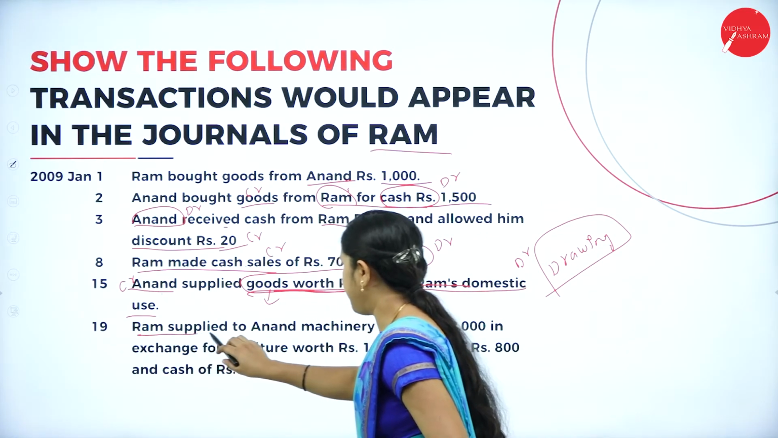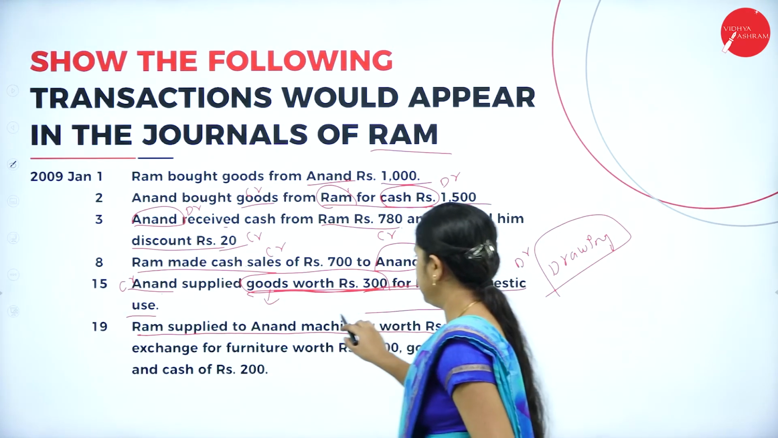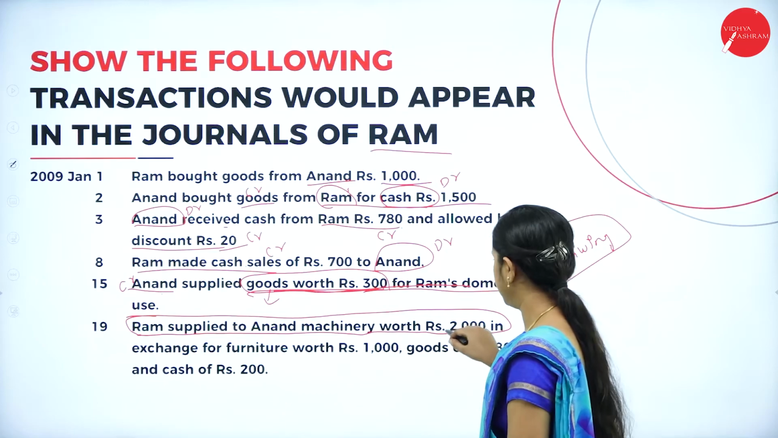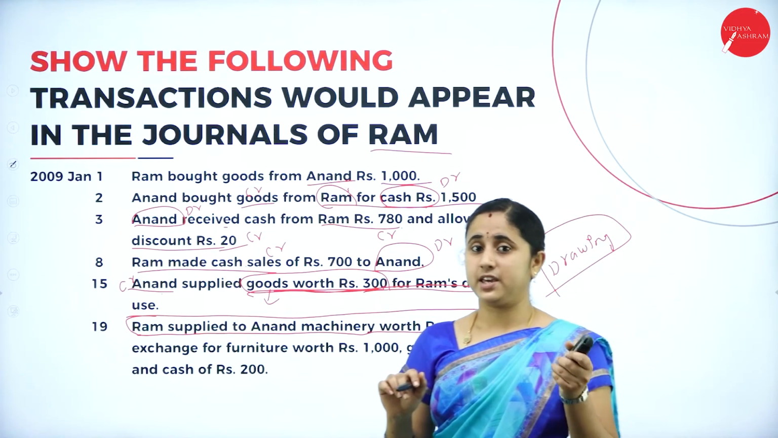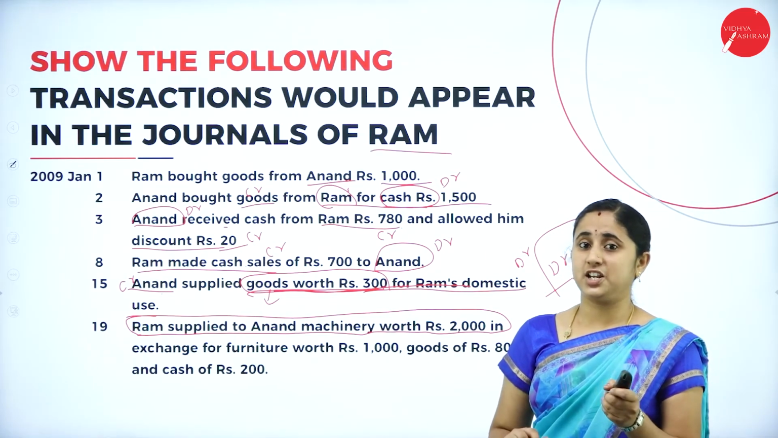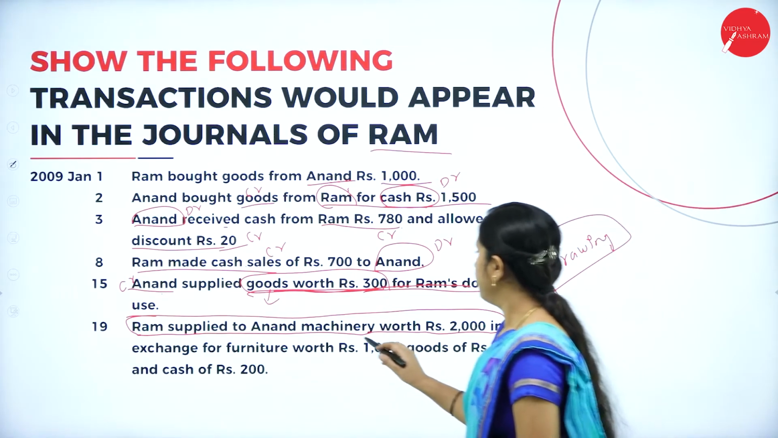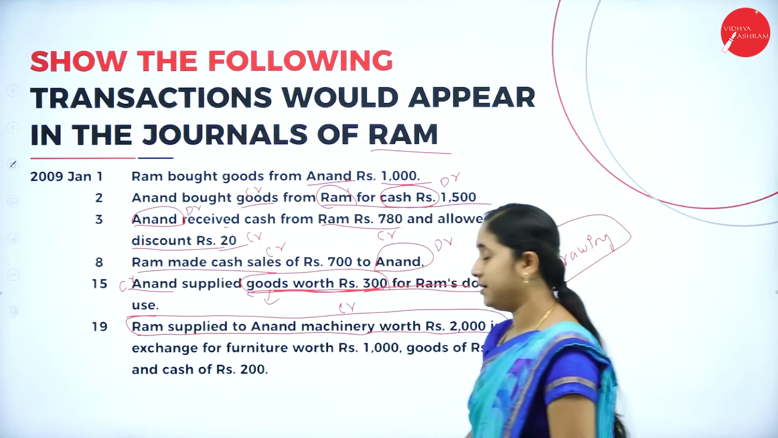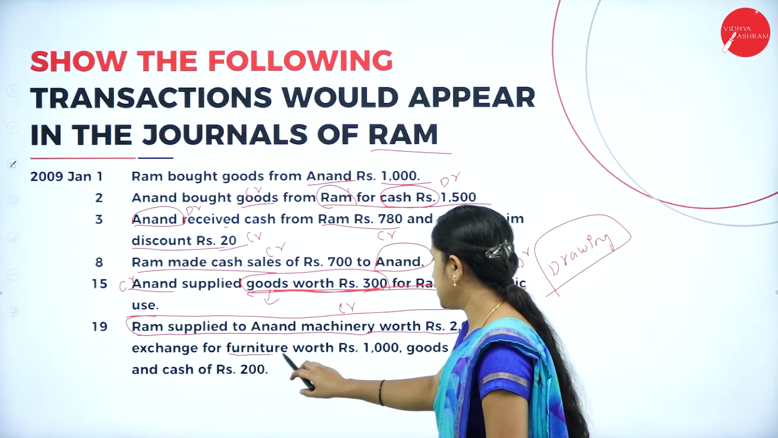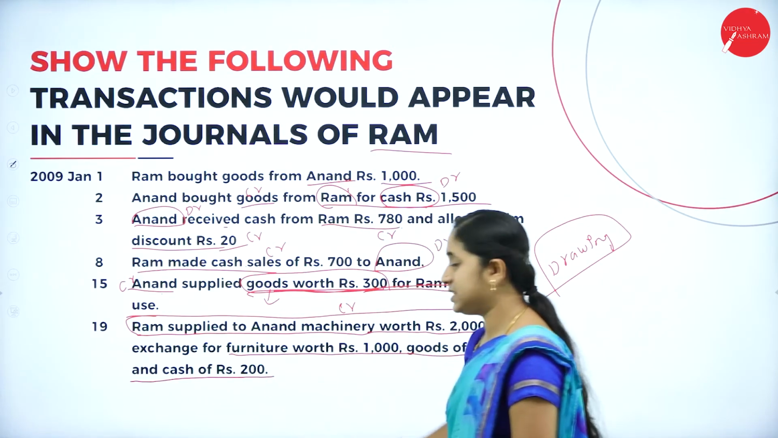Next, Ram supplied to Anand machinery of rupees 2000. Just listen here. Ram supplied to Anand machinery worth rupees 2000. That means you are selling machinery for rupees 2000. Your sales means machinery is going out, so machinery should be credited, in exchange for furniture worth rupees 1000, goods of rupees 800 and cash of rupees 200.